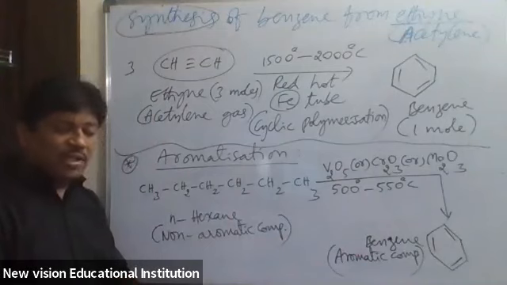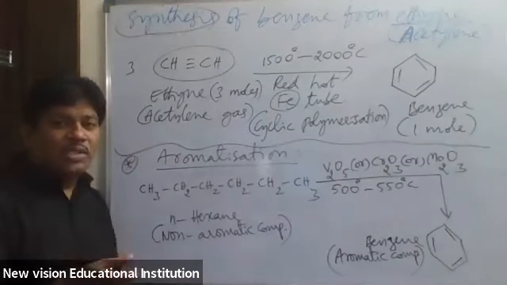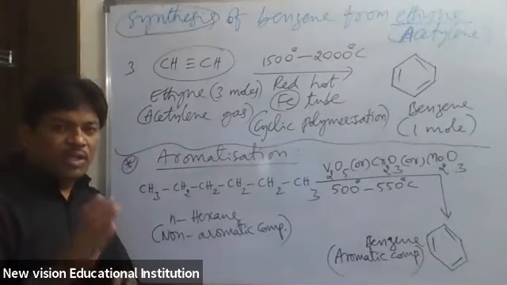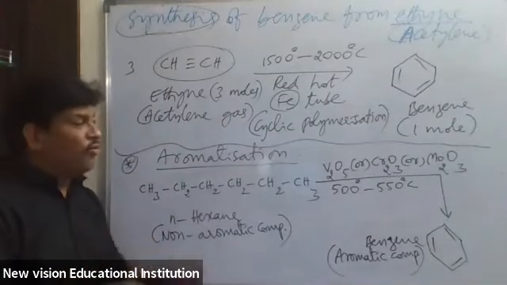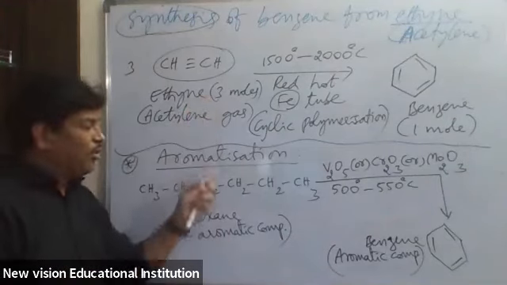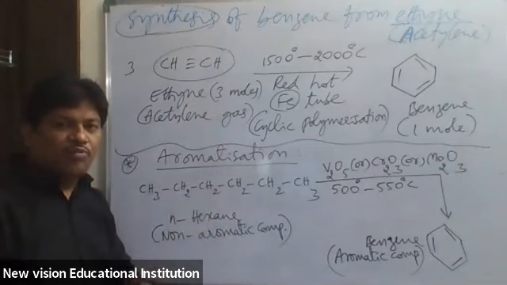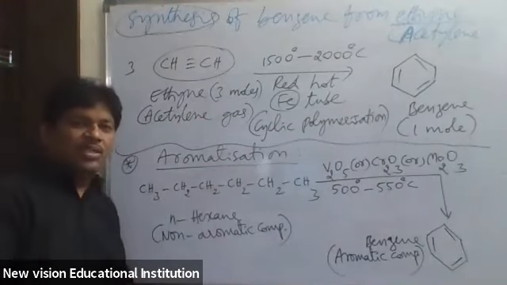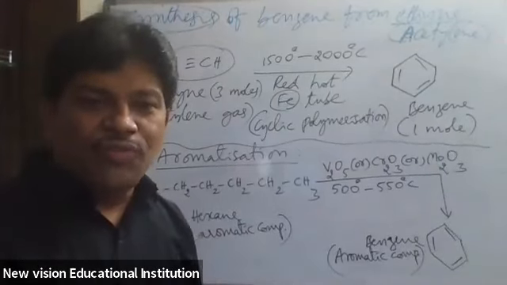So in this way we can study the preparation methods of benzene from different compounds. Benzene is prepared from sodium benzoate or benzene derivatives, or from ethine, or from n-hexane by aromatization. Also, the manufacture of benzene on a large scale is from coal and petroleum. So these are different methods of preparation and manufacture of benzene.